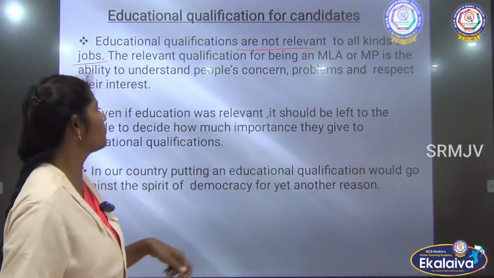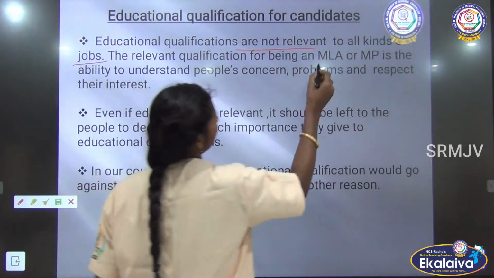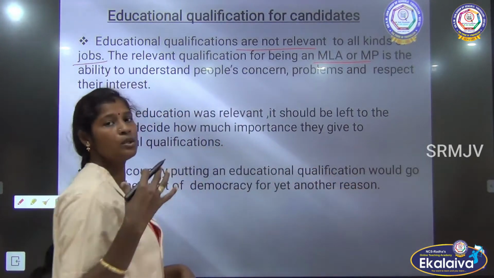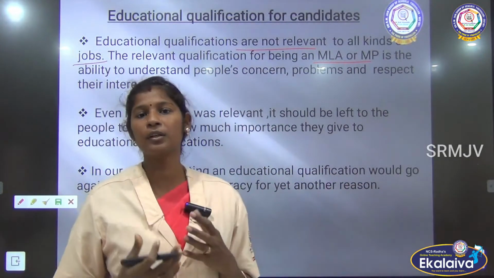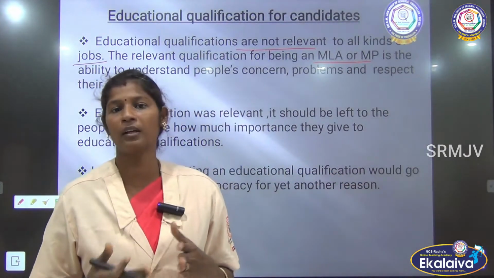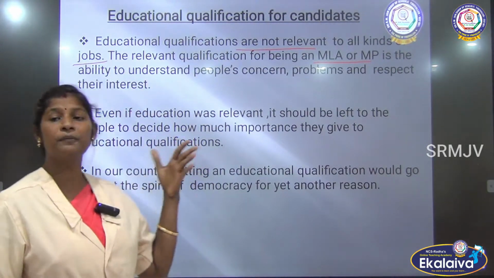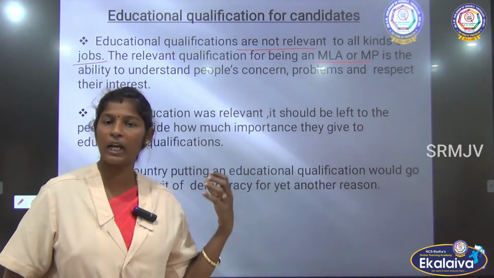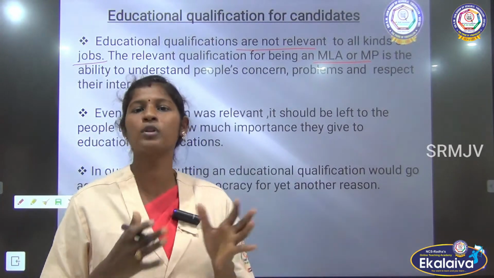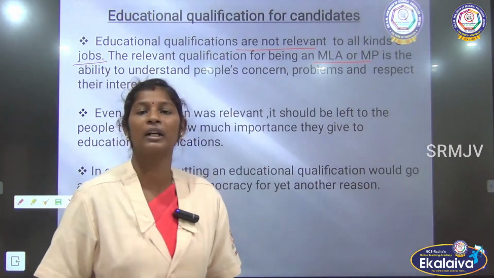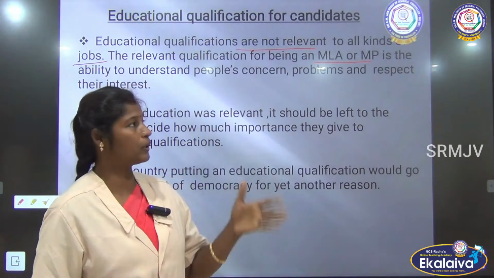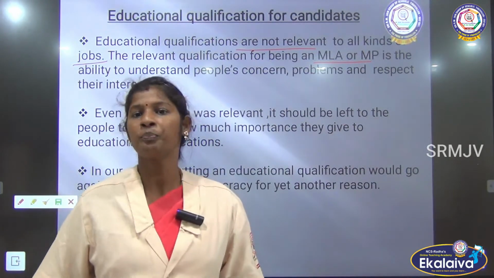In the same way, to become an MLA or MP, it is not necessary for the candidate to be an educated person. If we fix that the MLA and MP should have an education qualification, it will pose some problems, right? So there is no need for education qualification to become a candidate.